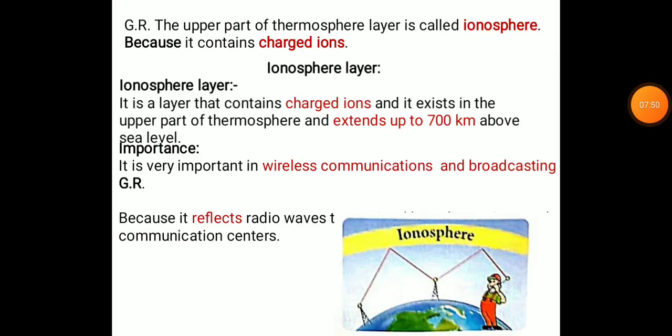And the upper part of the thermosphere layer is called ionosphere because it contains the charged ions. And what about the ionosphere layer? It is a layer that contains the charged ions and it exists in the upper part of the thermosphere and extends up to 700 km above sea level. And what about the importance of it? It's very important in wireless communication and broadcasting because it reflects radio waves to communication centers.